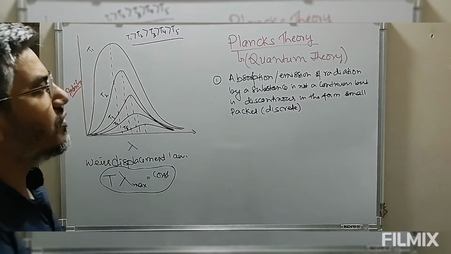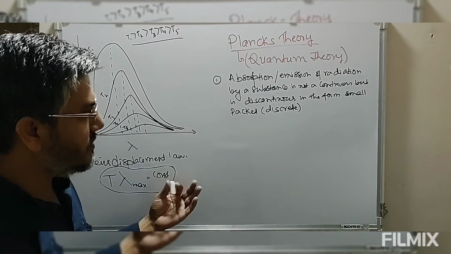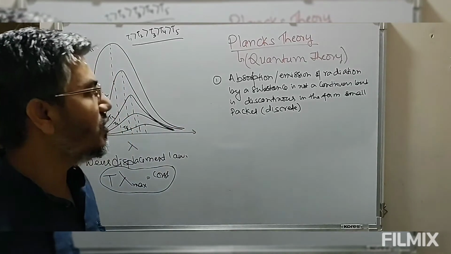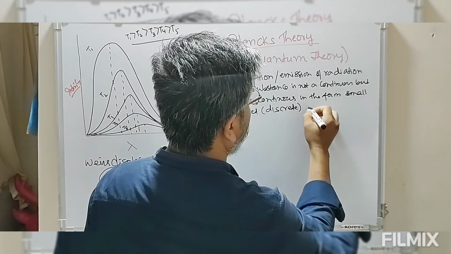So absorption or emission of radiation by the substance is not continuous but discontinuous, meaning a discrete process which involves small packets of energy.